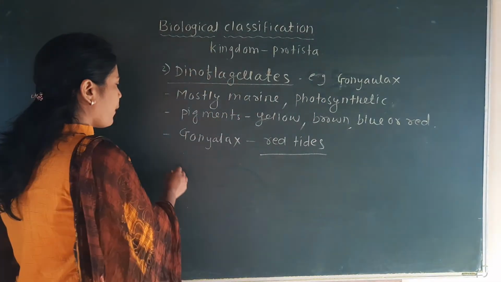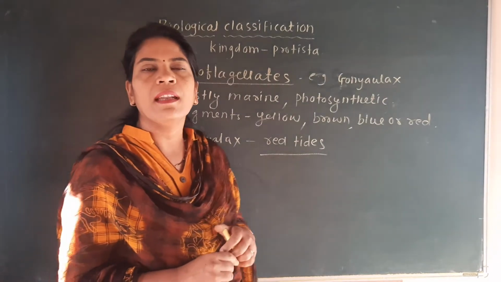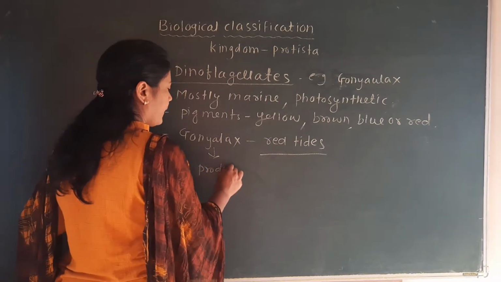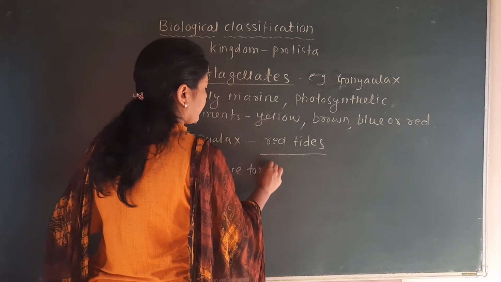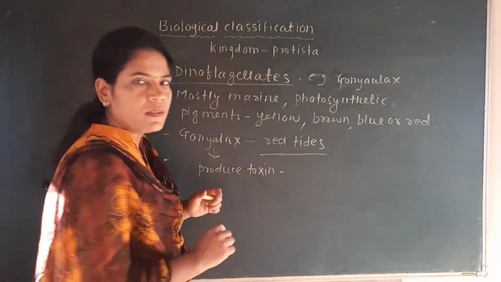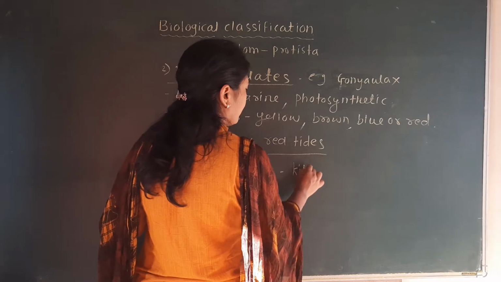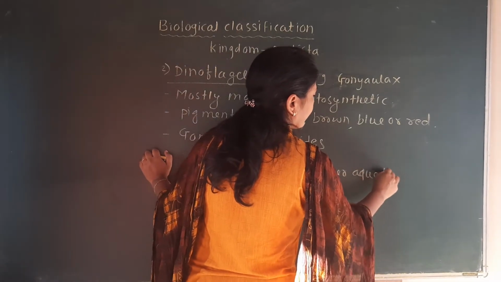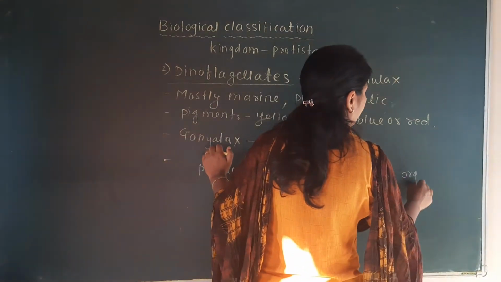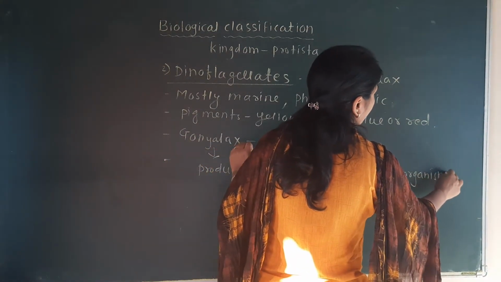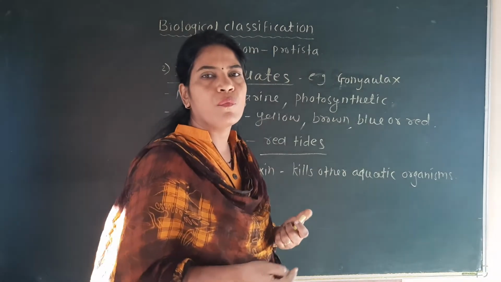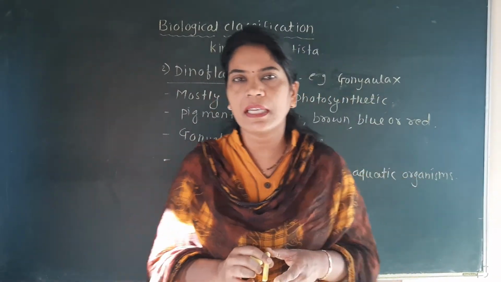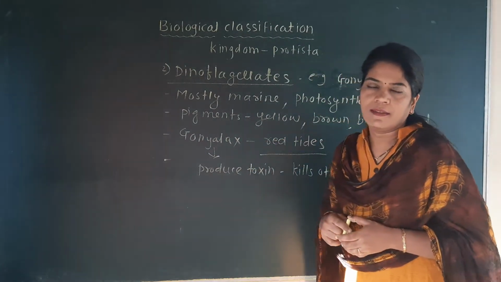The important thing of these gonyaulax is that they release toxin, or they produce toxin, and this toxin kills other aquatic organisms. So it is very harmful to other organisms because it releases the toxin, and that toxin kills the other organisms.